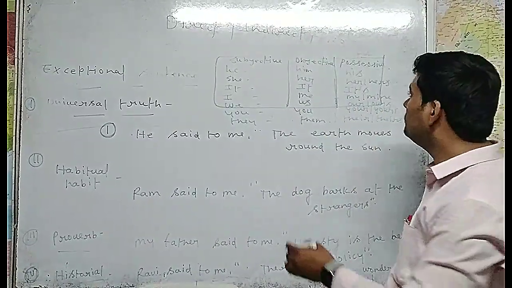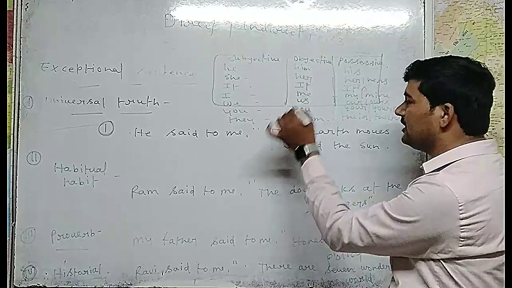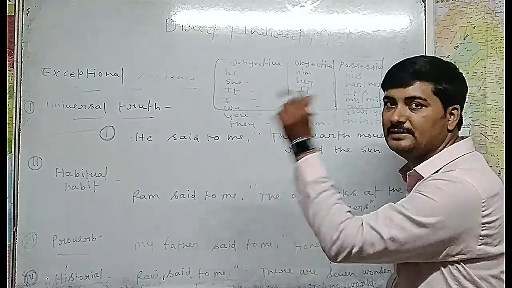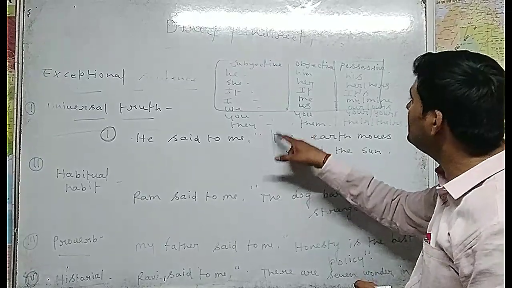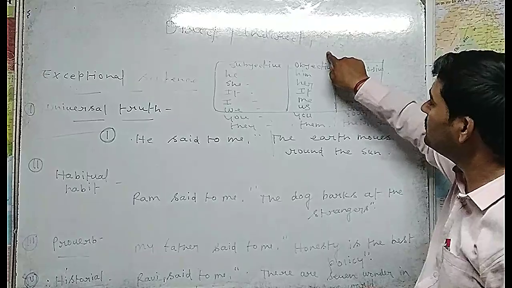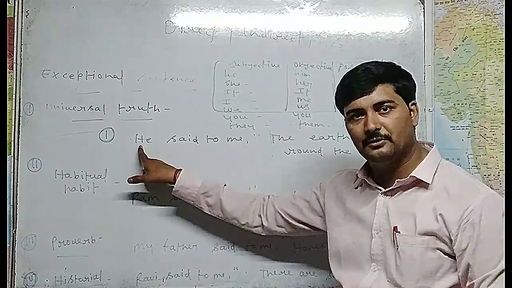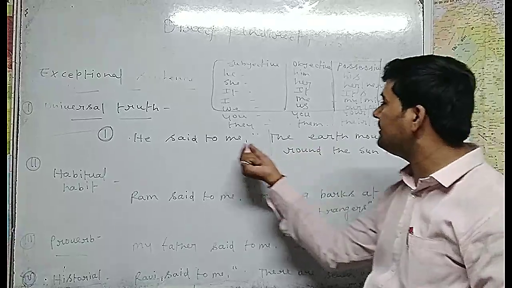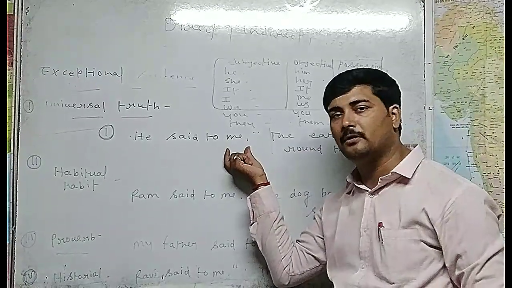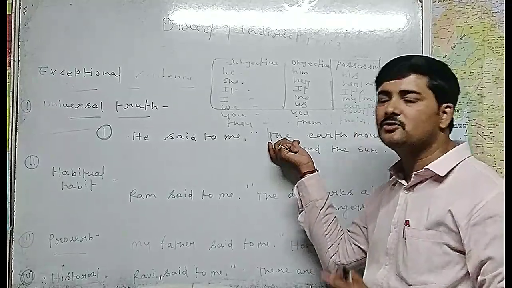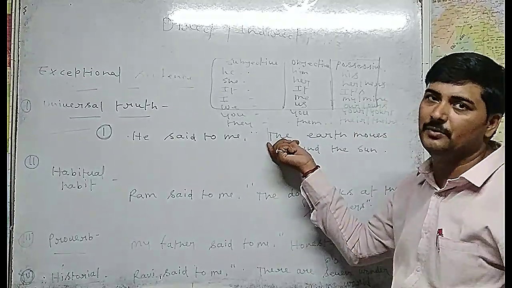It means if you are saying in reported speech the subject is in first person, if I and we are there, then that I and we is going to change according to the subject of the reporting verb. And if here you are saying you and your, that is going to be changed according to the object of the reporting verb. And if there is he, she, it, they, or any names, there is no change because that is third person.